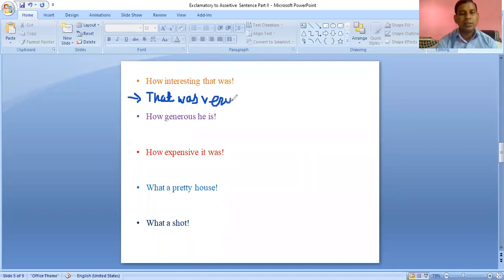And at the last of the sentence we have to use our adjective. So, that was very interesting. Our adjective is "interesting," so we have used that adjective. So in this way we can convert an exclamatory sentence into an assertive sentence.